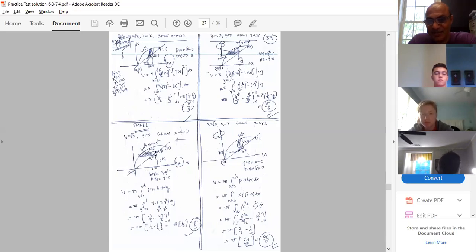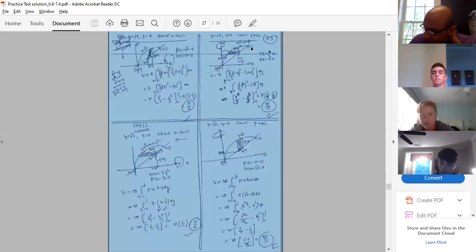At that time I'm going to consider this one as y. This whole distance is 4, so this distance will be 4 minus y. So the radius of revolution, p of y, in that case will be the distance from the center of the strip to the axis of revolution, that will be 4 minus y, something like that. Wait, I will let you know. Right now, just pay attention here.